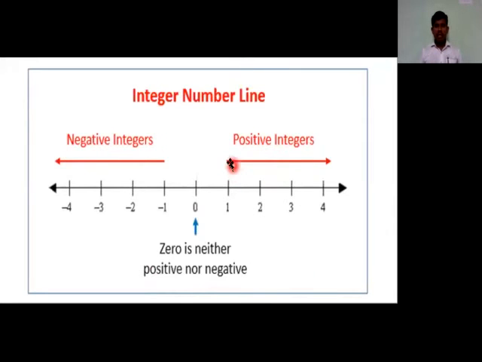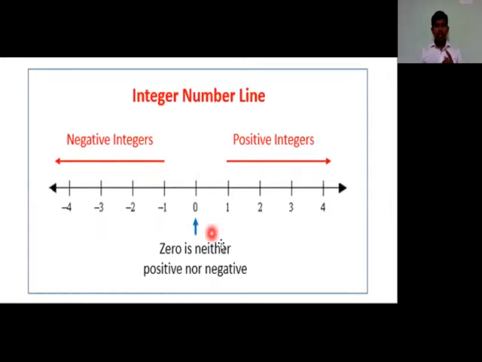Here, the red line, you can see that P is the positive integers. It means +1, +2, +3, +4. These are all the positive integers. Then negative integers mean -1, -2, -3, -4. These are all negative integers. And between them there is a zero, which is shown with the blue arrow mark.